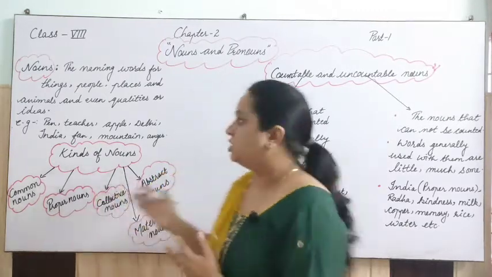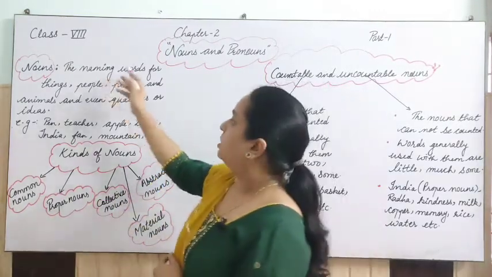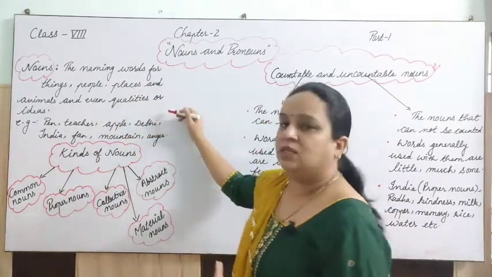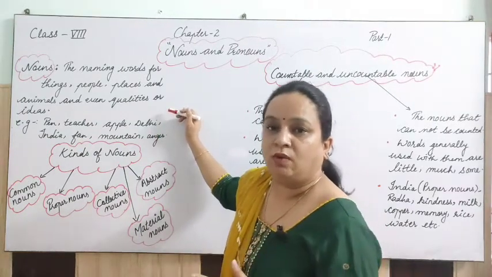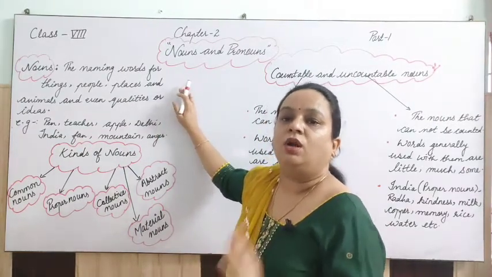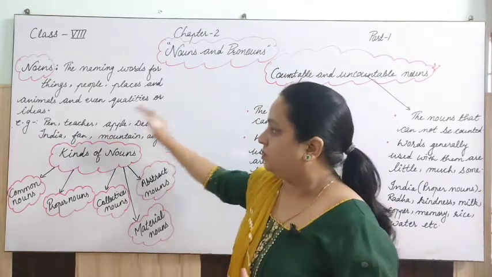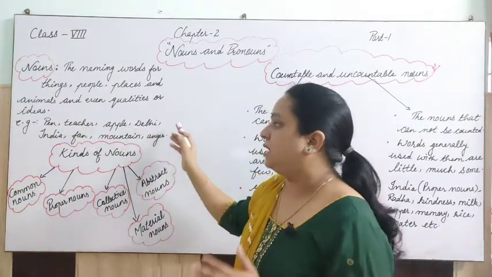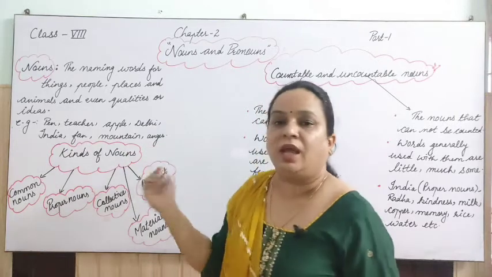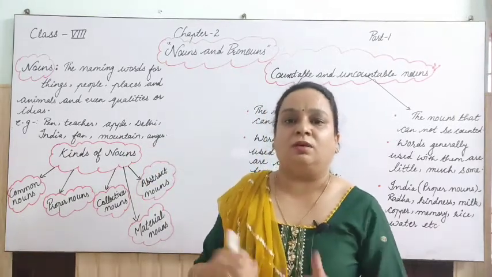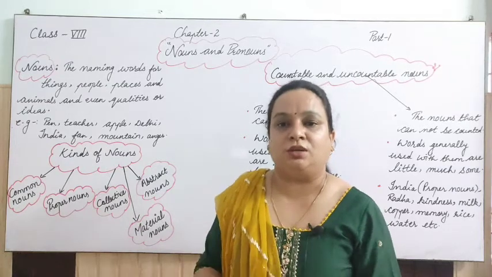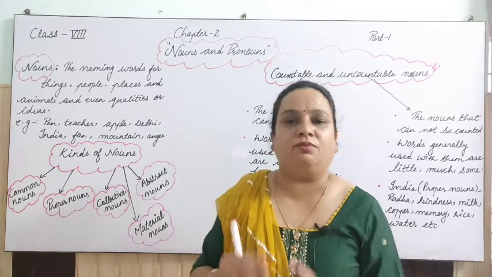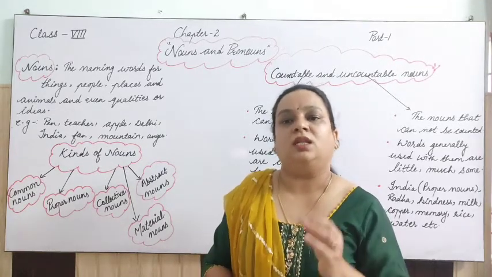So let's see the definition and the kinds of nouns. Nouns are the naming words of things, people, places, animals, and even qualities, ideas and our feelings. All are nouns. This is the definition for nouns. When we talk about examples, I have given you many, but let's see here: pen, teacher, apple, Delhi, India, fan, mountain, anger, school, hospital, father, mother, your brother, your t-shirt, your shorts, fan, AC, cooler, bed, everything has a name, so that is a noun, right?